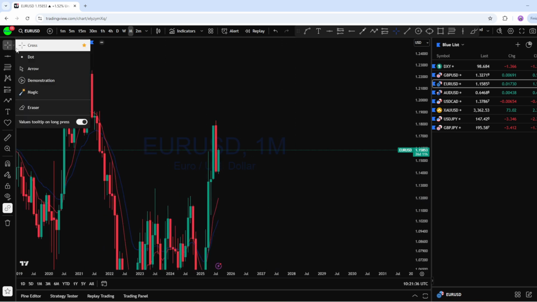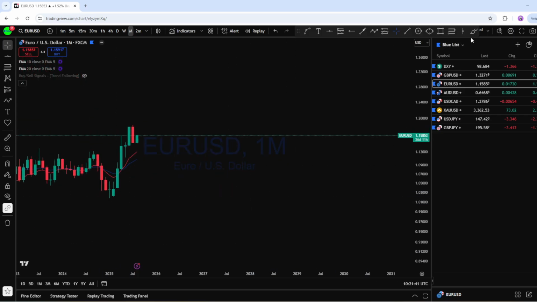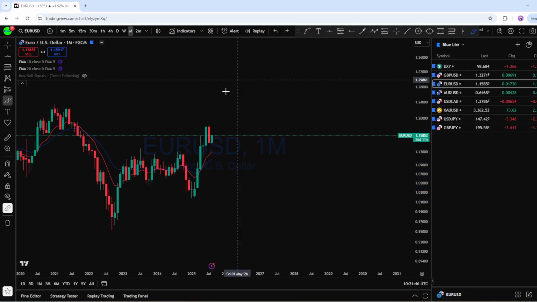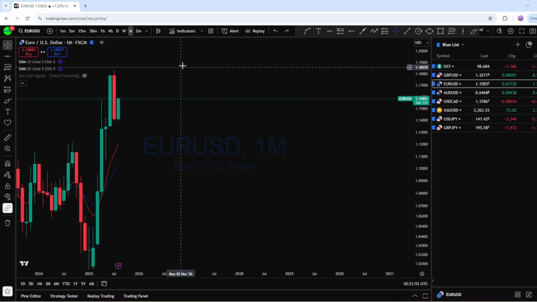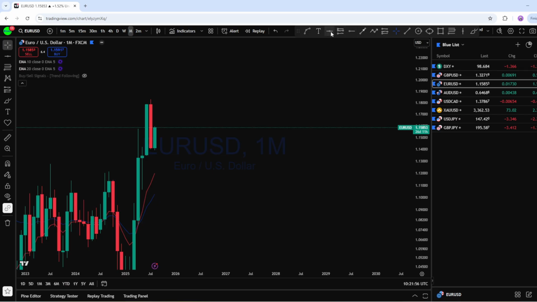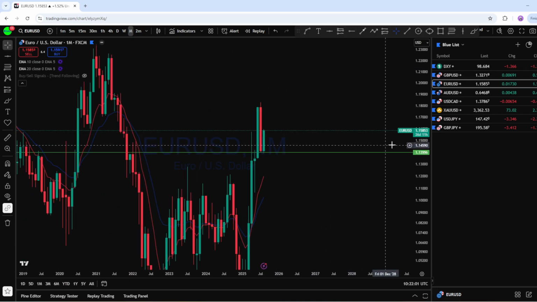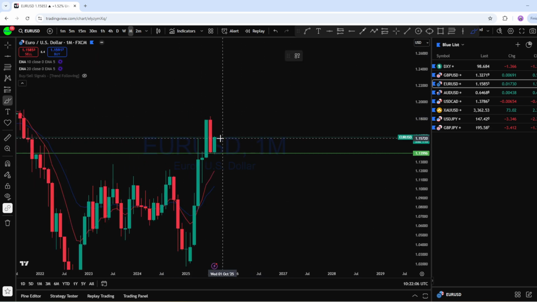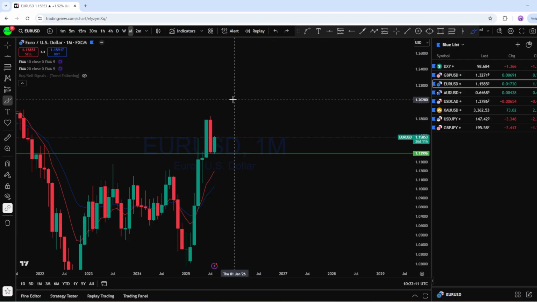And what we can see here on euro dollar is also a bigger monthly impulse from this monthly support. This is the monthly impulse to the upside with a narrow monthly candle. And what we can see here, this is the current monthly candlestick pattern formation with a very narrow move back to the upside here on the monthly on euro. And what I think is that as this market is a long-term bull market, from this support level, expecting euro dollar to potentially bounce back up to create a new higher high in this market.